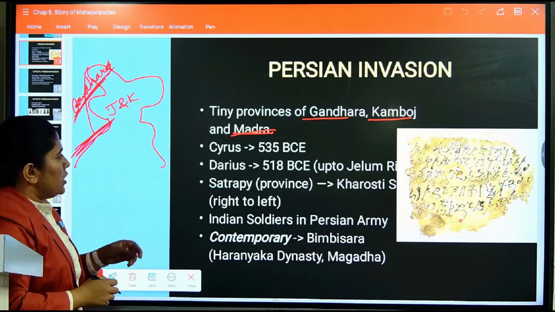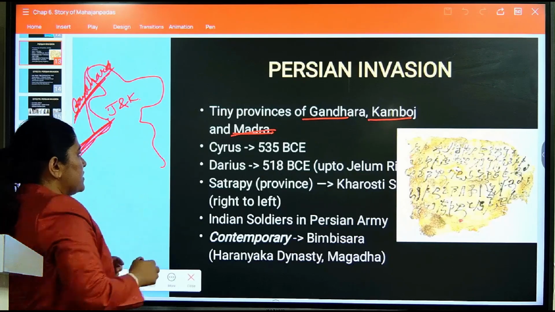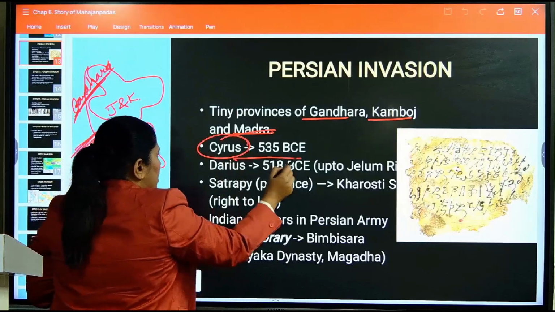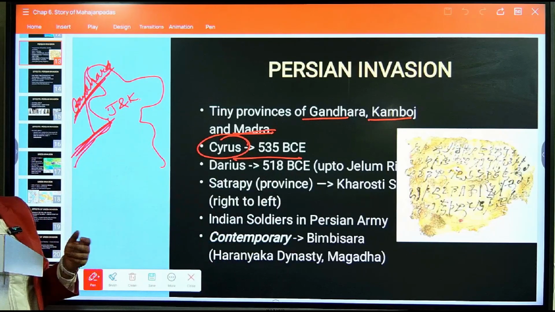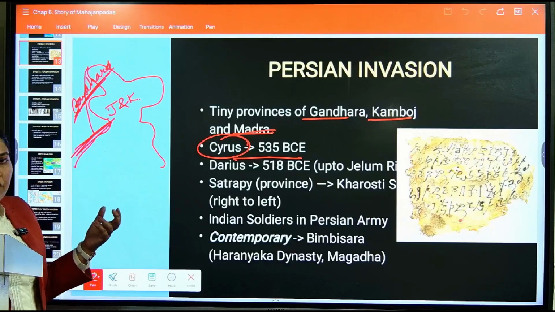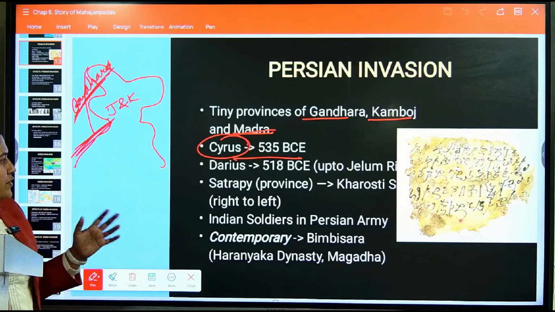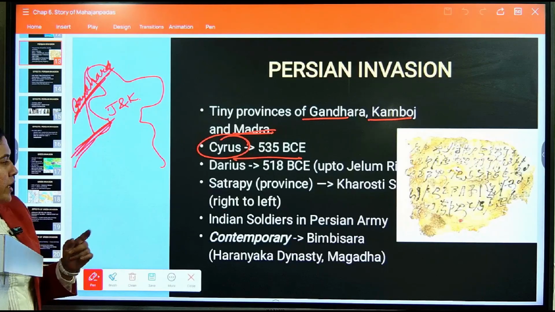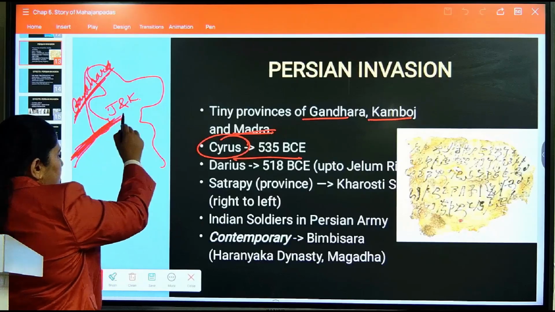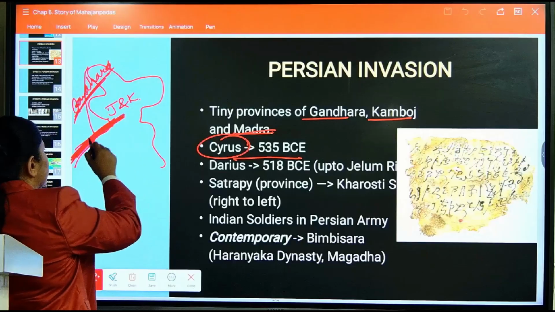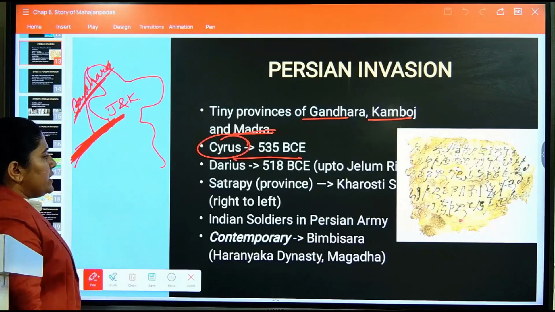Now King Cyrus was the first one to take this tiny kingdom, during 535. That is, the invasion started in 535 BCE. After that it was Darius. Darius came up till the Indus, sorry, not Indus Valley civilization, the Indus River.